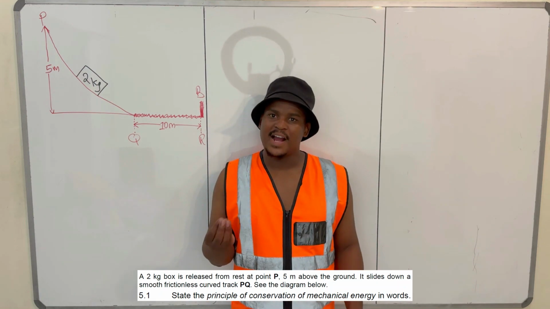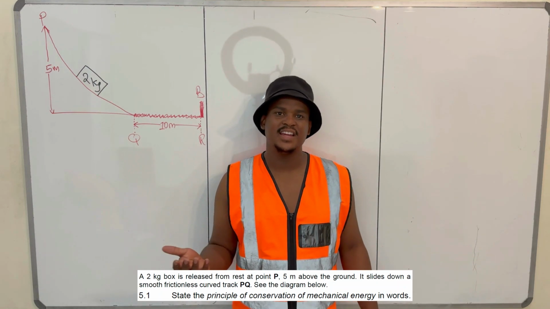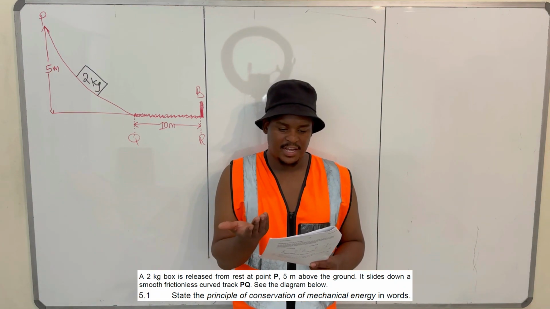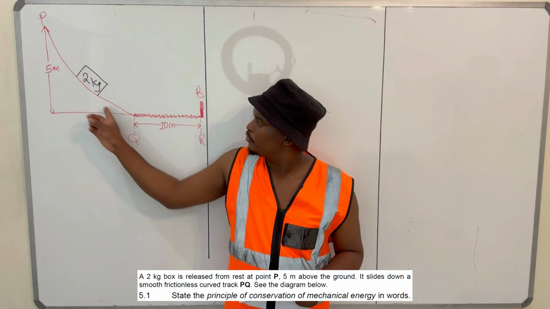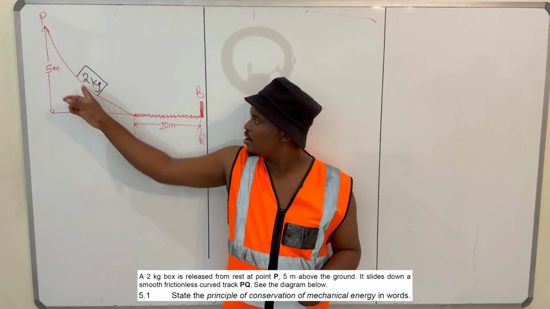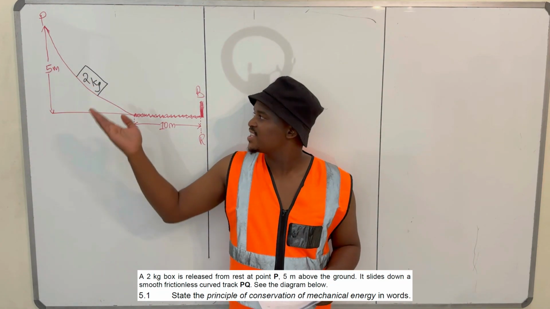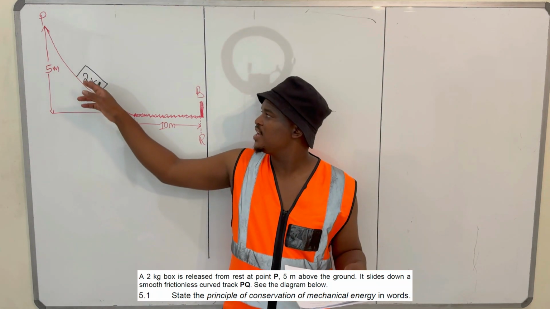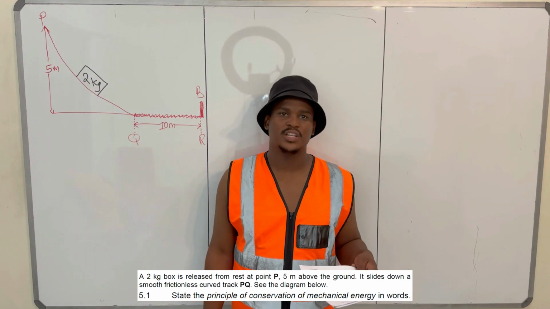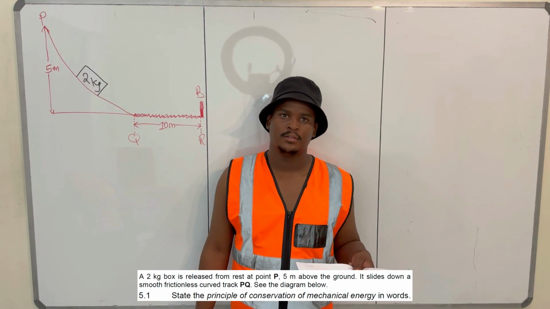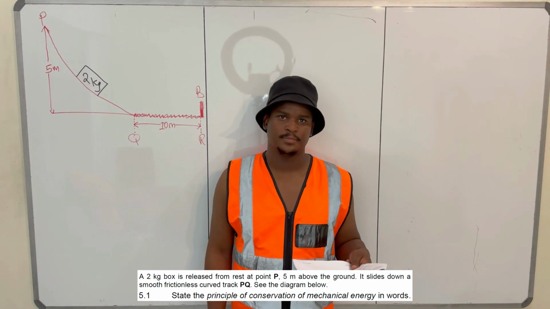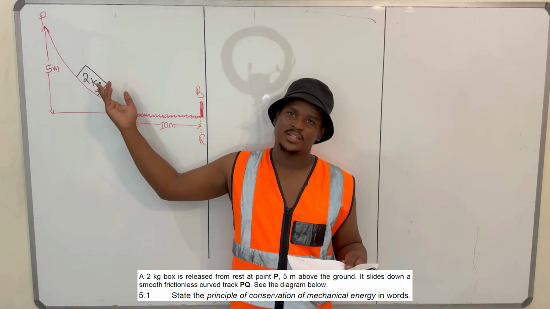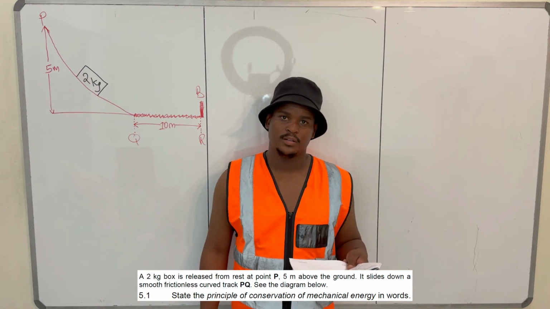By being isolated, you should not have any other external forces like friction. As this thing was sliding down this surface, the surface was frictionless, so there were no other external forces influencing this motion, other than maybe gravity.